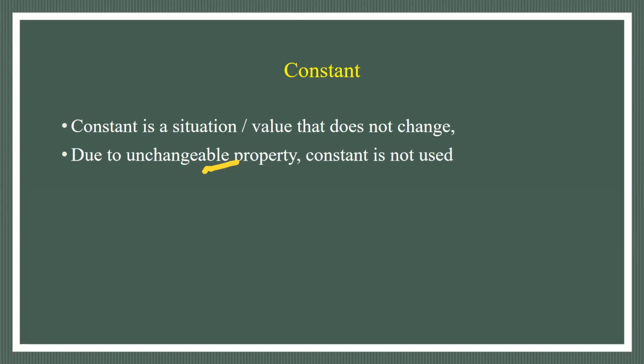Suppose we have two hands and two legs; it is constant in all humans, so it does not show variability. Animals have four legs; it is constant in all animals, livestock or cattle. It is not studied as a number because there is no variation in a constant. This is called constant.